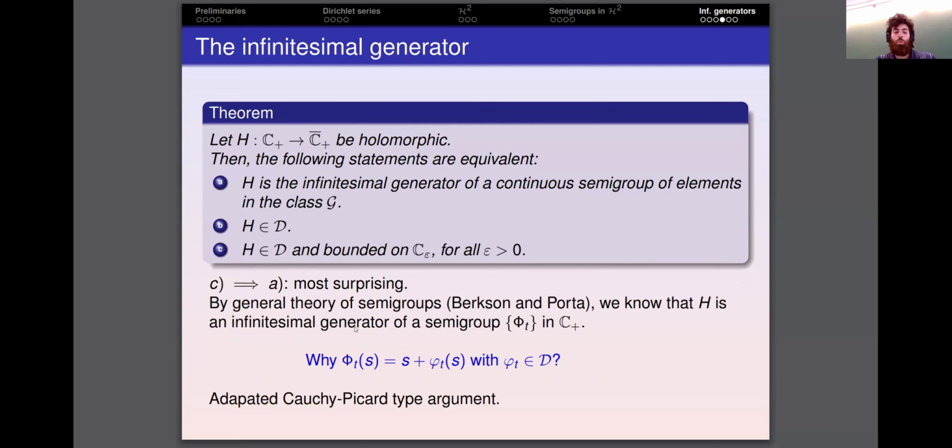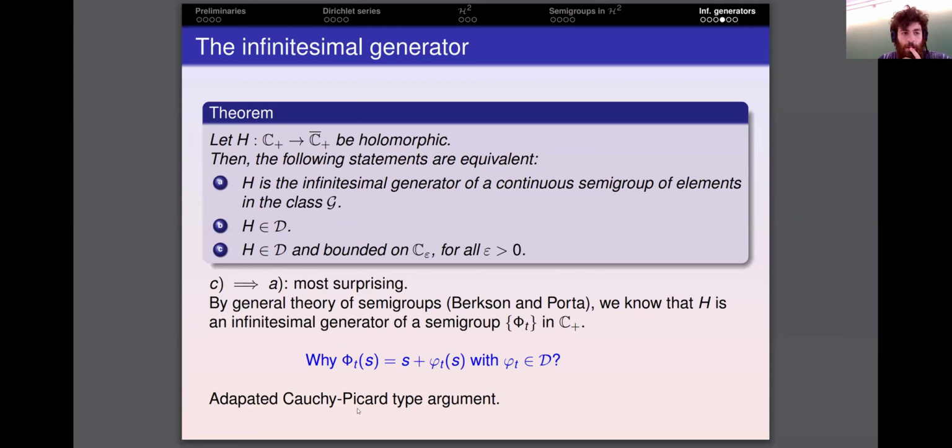The idea of the proof is to use a Cauchy-Picard type argument. So consider a suitable complete metric space and define an operator so that it is contractive, then it has a unique fixed point. And with this, we can show that this fixed point is going to be of this form. So this is the idea of the proof, because, as I say here, why H being a Dirichlet series ensures that the resultant semigroup is of this form. This is given by a Cauchy-Picard type theorem.